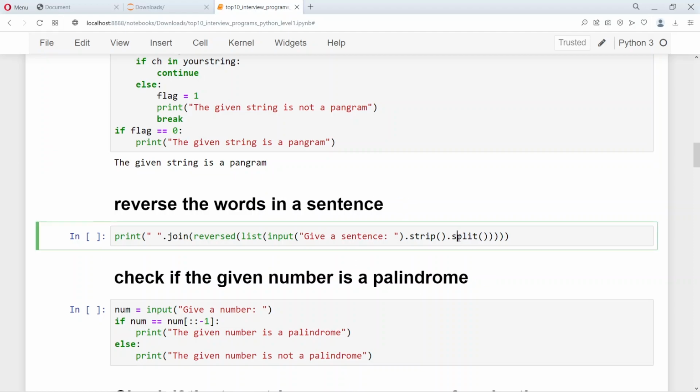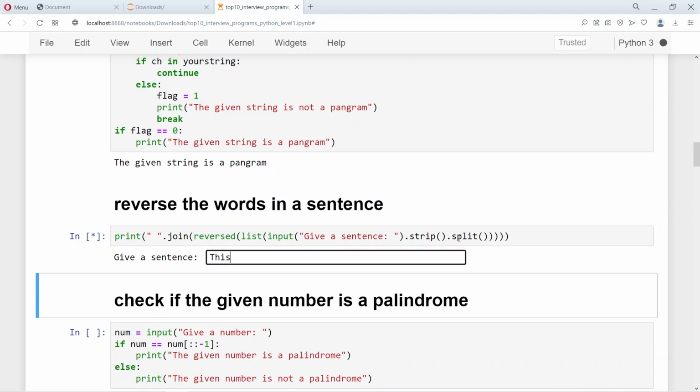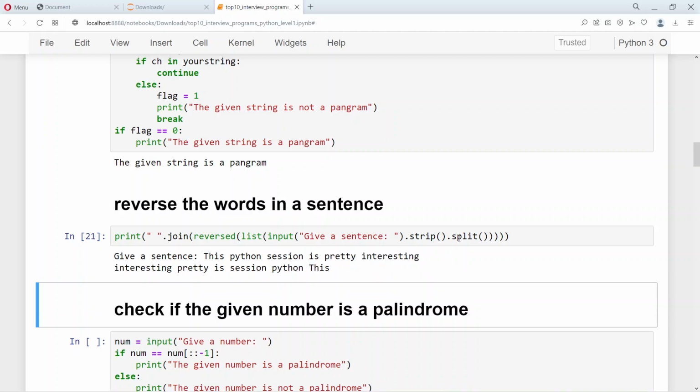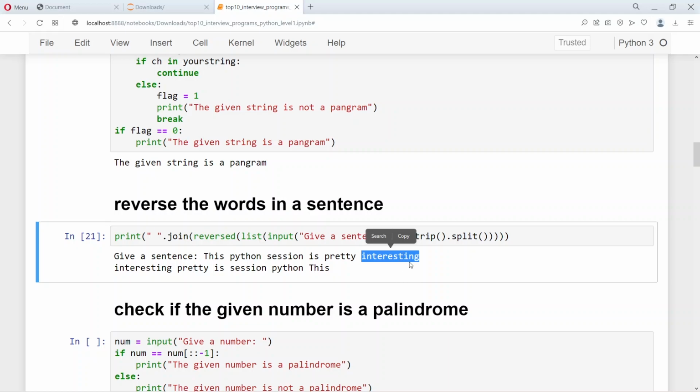Right, so let's say that we are giving a sentence. This Python session is pretty interesting. You know what it has done: interesting, pretty is session Python this. So it has printed the words in the reverse order, right? There is a sentence that we have given and it has just reverse printed the words. The order of the words is changed, the last one being the first and the second last one being second from the first, and so on.